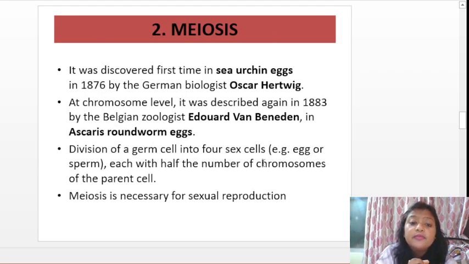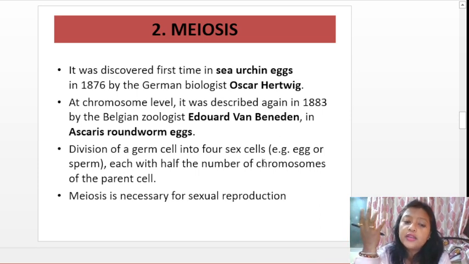Now, next we come to the meiosis part. What is meiosis? Meiosis was first discovered in sea urchin eggs by the German biologist Oscar Hertwig. Oscar Hertwig in 1876 discovered meiosis for the first time in sea urchin eggs. At the chromosome level, it was described by Edward van Beneden in Ascaris roundworm eggs. So when we talk about meiosis, we always talk about Oscar Hertwig as the discoverer of meiosis, in sea urchin eggs. Remember this.